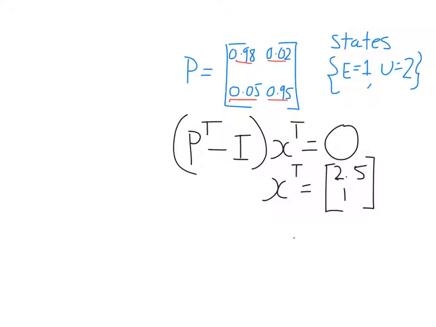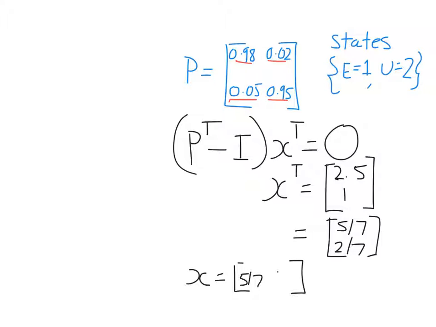So all we need to do is divide both of these by their sum. 2.5 plus 1 is 3.5. I just divide each entry by 3.5, and I get 5/7, 2/7. What that means is, in the long run, it's going to settle down to this distribution, 5/7, 2/7.